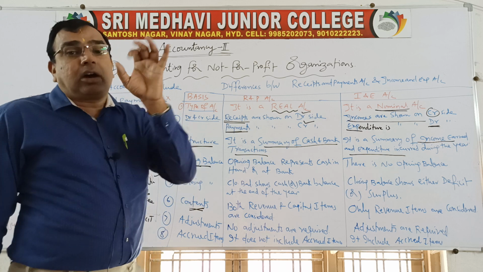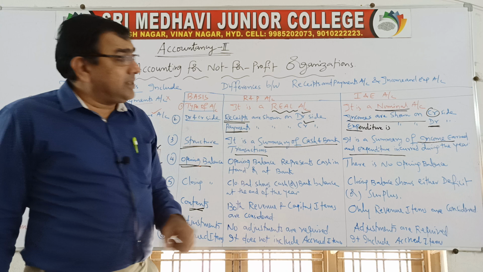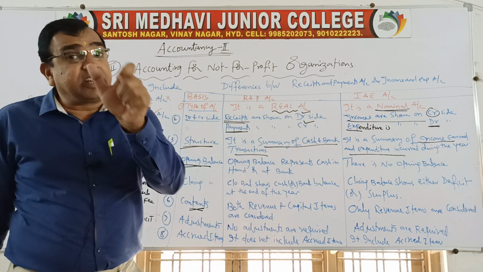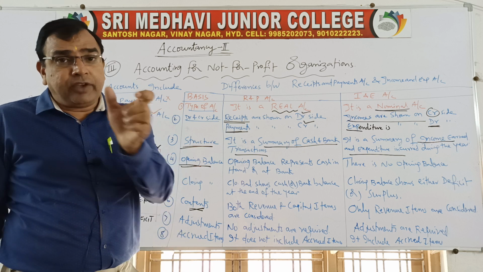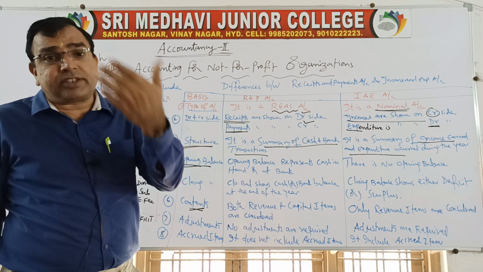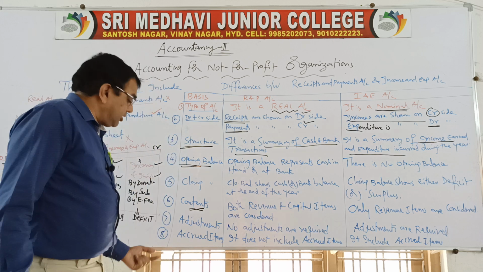Such adjustments are not required for the receipts and payments account. Whereas for the income and expenditure account, we have to treat the adjustments. If any expenditure is outstanding, we have to add it. If any expenditure is prepaid or income is received in advance, that is to be subtracted. You already have the experience of preparing these.